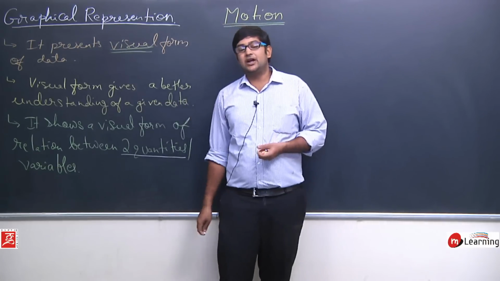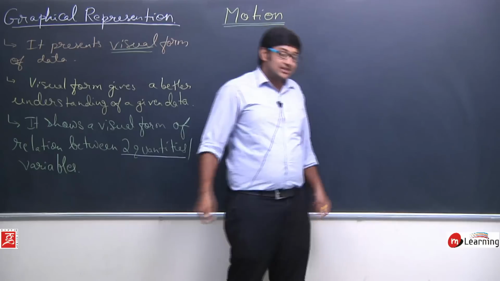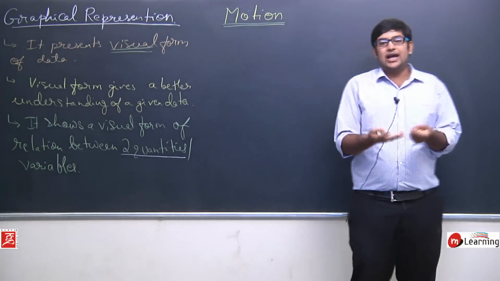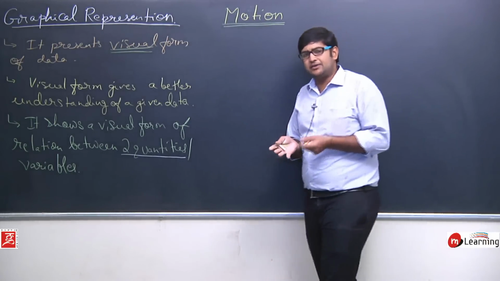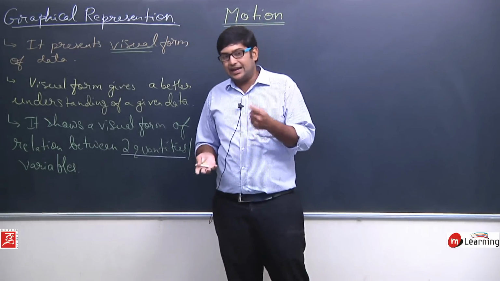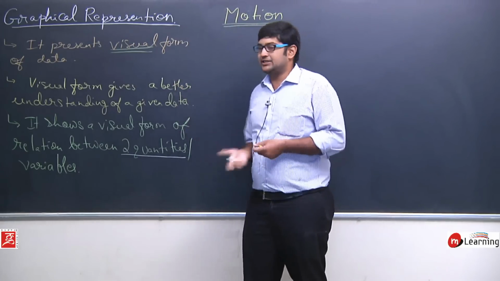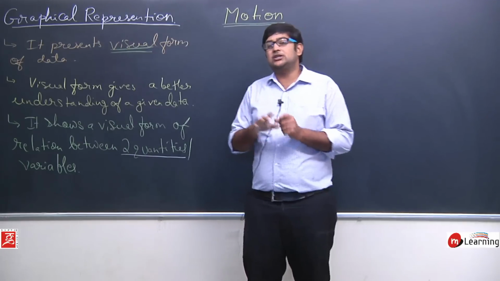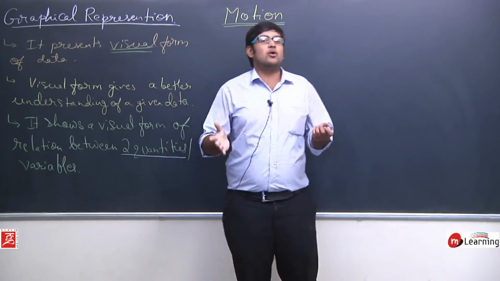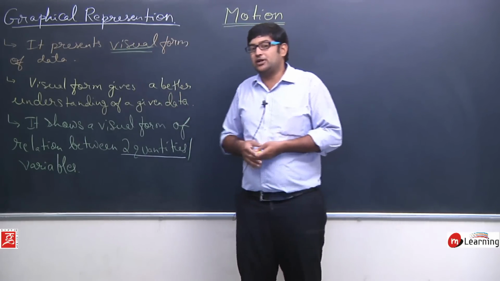Two quantities. Now what kind of quantity can they be? They can be anything, okay. They should have some physical relation between them, and in that way we can use the graphical representation to show, or to visualize, the relation between two quantities, okay. This is the most important thing.